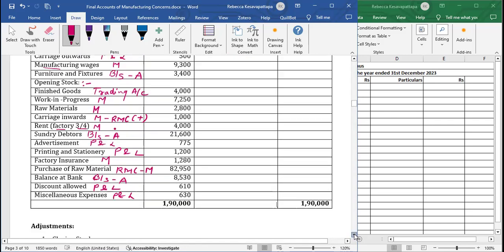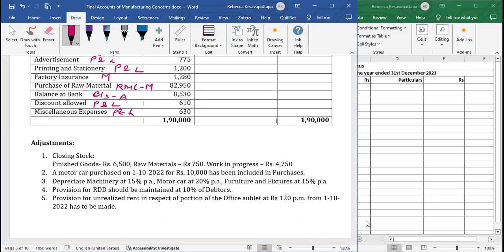Now we will look at adjustments, closing stock. Finished goods, same as what we have done here, that only we will do. Finished goods, we will write in trading. Second effect in balance sheet. Raw material, closing, manufacturing. Next effect in balance sheet. Work in progress also, manufacturing. Second effect in the balance sheet. Motor car was purchased and has been included in purchases. We will see later on what to do.